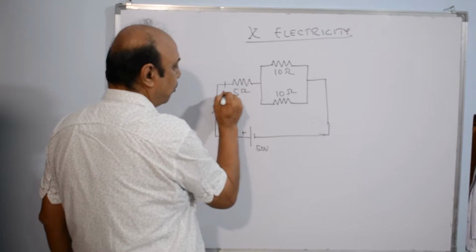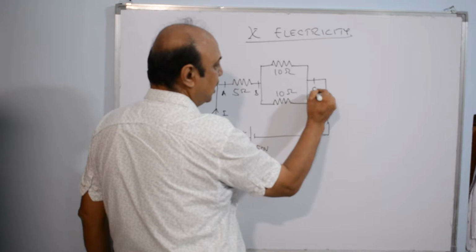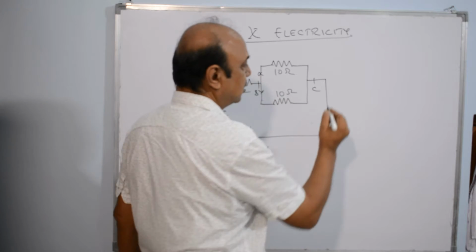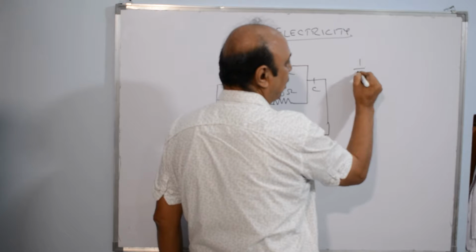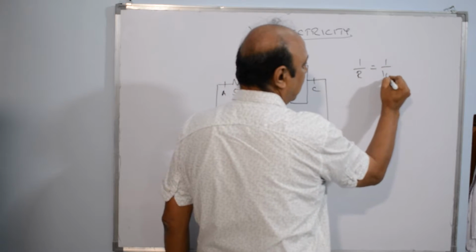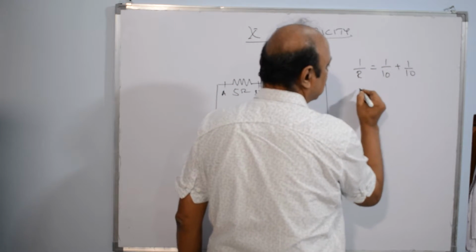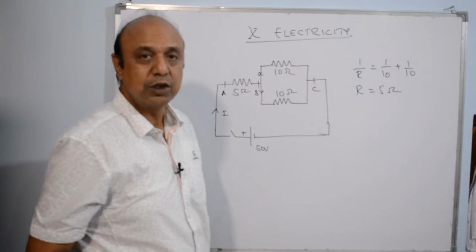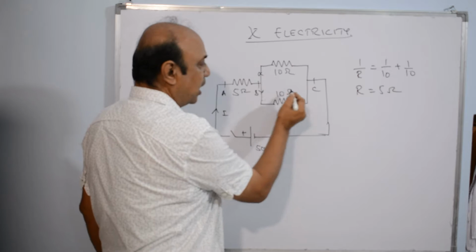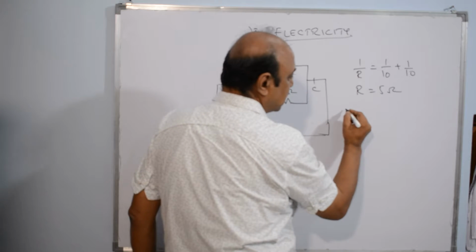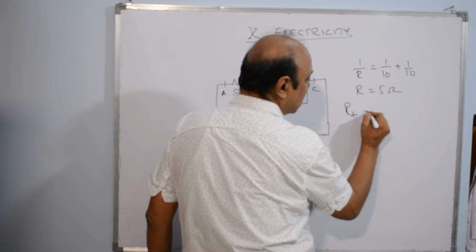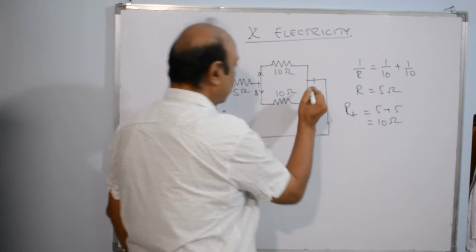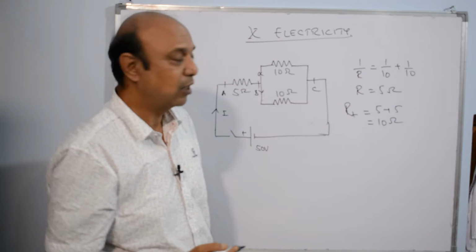If I put the junctions A, B, C, current is splitting here, so I have to solve junction B and C first. That is 1 upon R equivalent is equal to 1 upon 10 plus 1 upon 10, which gives me R is equal to 5 ohms. So this makes it 5 ohms. So there are two resistances of 5 ohms in series. So R total is equal to 5 plus 5, which makes it 10 ohms. So my total equivalent resistance is 10 ohms.